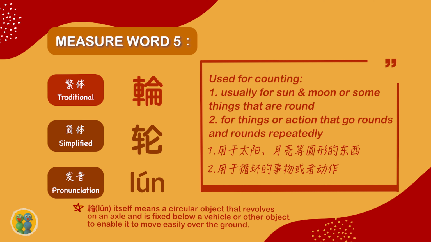轮 is an object that is round. So you can see what are the objects that are used by this measure word, which are sun and moon. And sun and moon, they are round. So if you know the literal meaning of this character, it helps you to remember the usage of this measure word, which are used for round things like sun and moon, or things or action that go rounds and rounds repeatedly. Because you see a circle, there is no really an end. It's just round. It's a loop. So it keeps going.